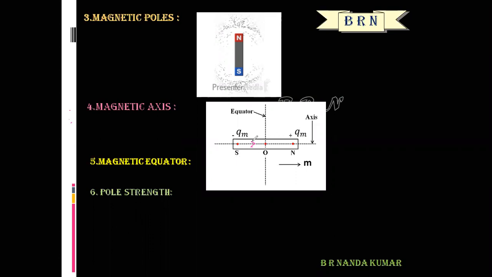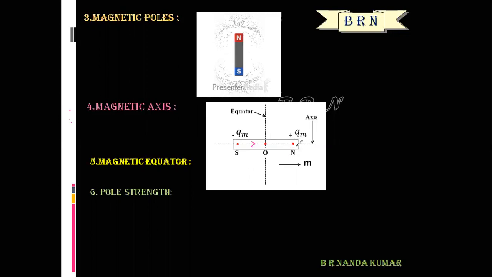The pole strength of the north pole is plus Qm. This is also called a magnetic charge. The pole strength of the south pole is minus Qm. This is very important: minus Qm represents the pole strength of the south pole, and plus Qm represents the pole strength of the north pole.